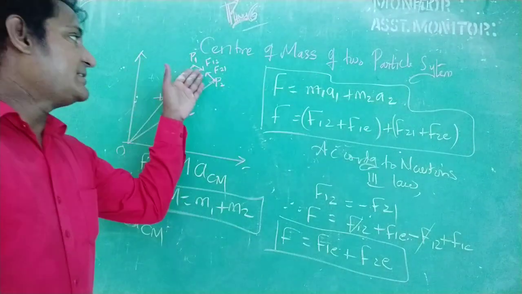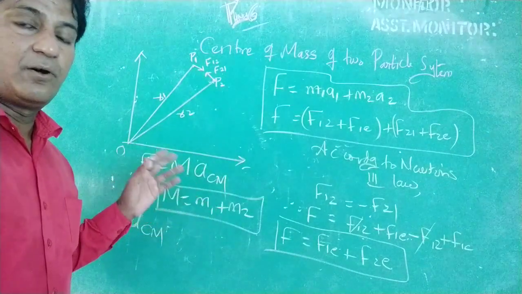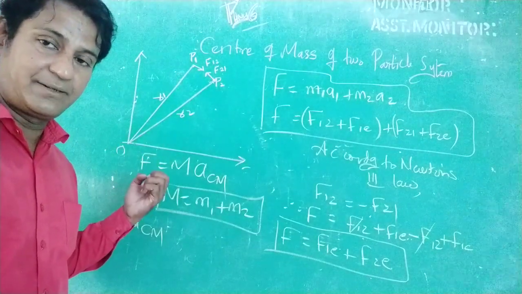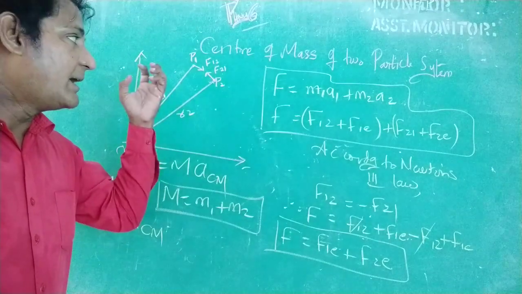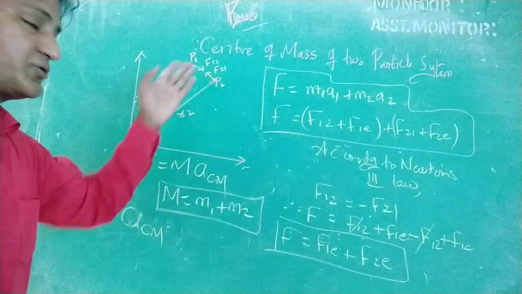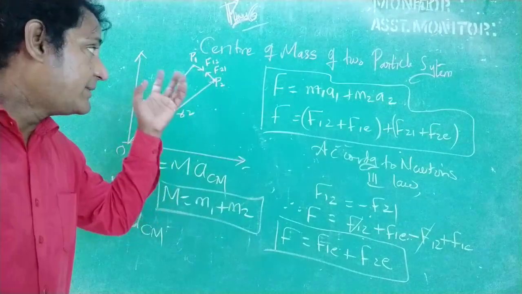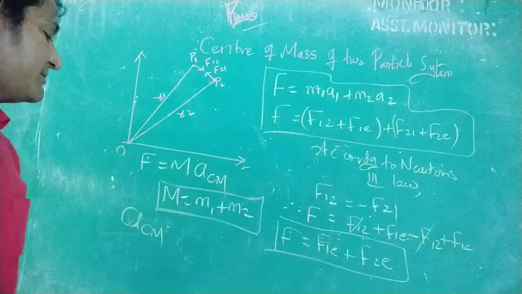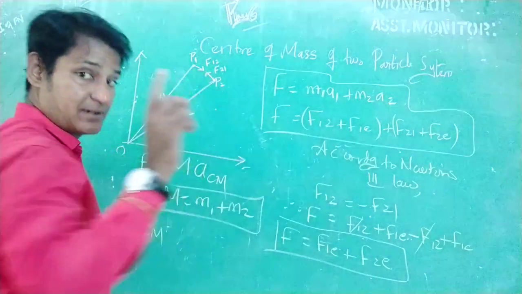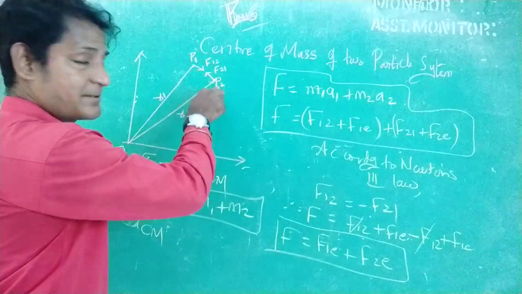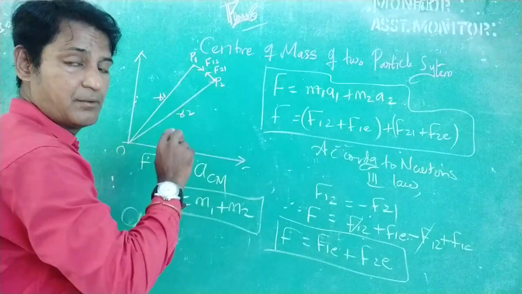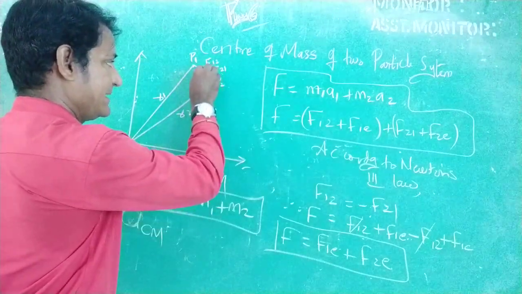See, these two masses are acted upon by some external force, right? So some force is exerting a force of attraction on these two masses. So when some force is exerted, they will be accelerated towards the center, right? So assume that the center of mass for these two masses is here.